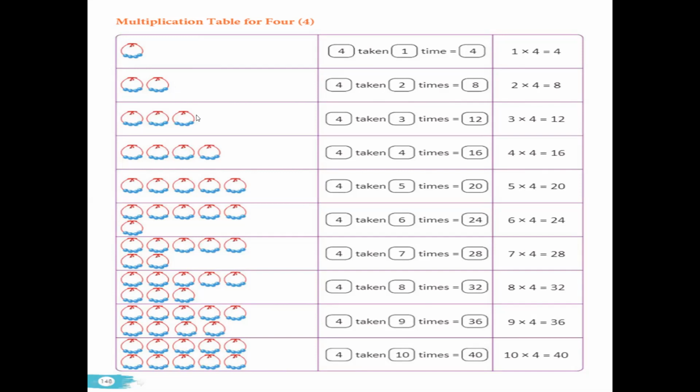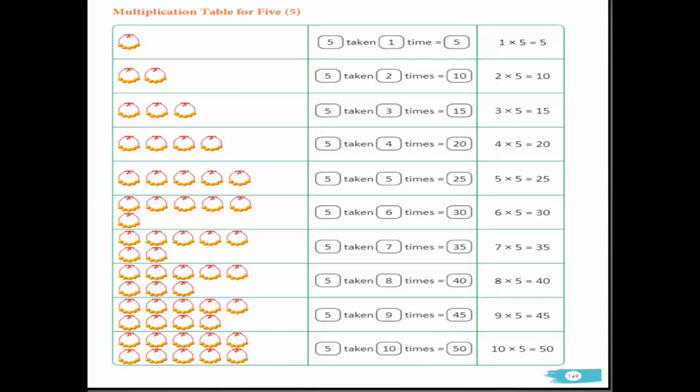In the same manner, when 4 is taken 3 times, how many groups do we have here? 3 groups. So what will be the number? 1, 2, 3, 4, 5, 6, 7, 8, 9, 10, 11, 12. So the number will be 12. In the same manner, 4 into 4, 16. 4 into 5, 20. 4 into 6, 24. Okay, children, so everyone learn the table.